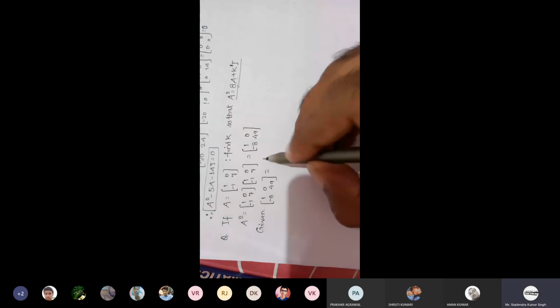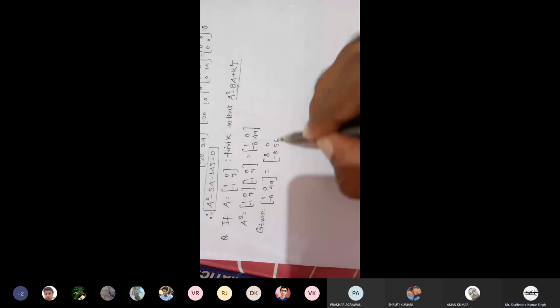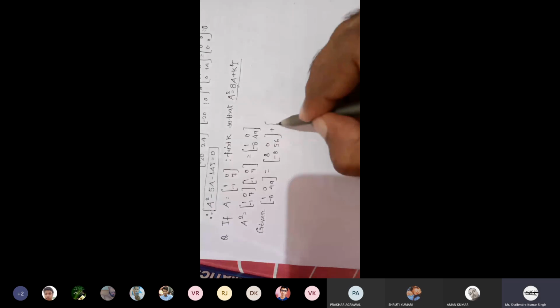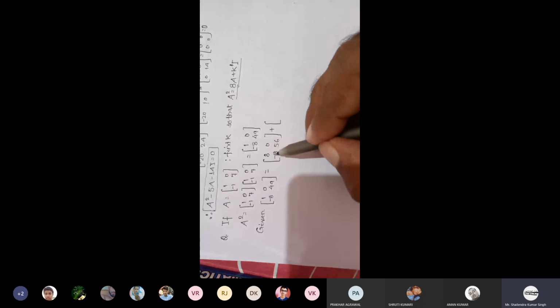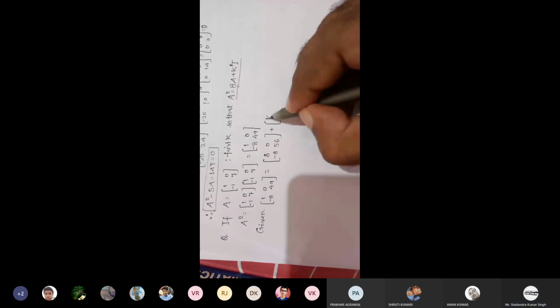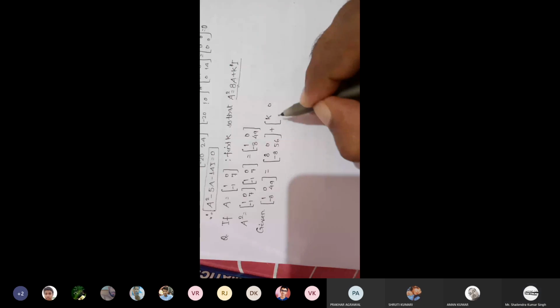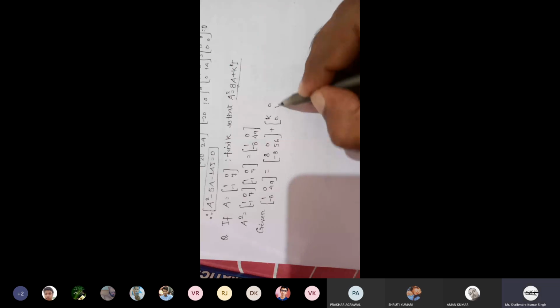Each element of A is multiplied with 8. So 8, 0, minus 8, 56. And kI, take I according to this order, 1, 0, 0, 1. Diagonal elements are 1. Multiplied with k becomes k, 0, 0, k.